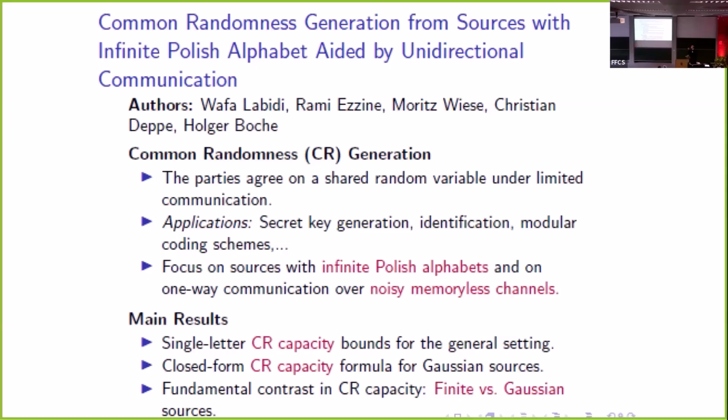And for the case of Gaussian sources, we will establish a closed formula for the common randomness capacity. And we will show in particular that when the Gaussian sources are perfectly correlated, then the common randomness capacity is infinite. Last but not least, we will highlight the fundamental contrast in common randomness capacity between finite and Gaussian sources, showing that moving from finite to infinite alphabets leads to a fundamentally different behavior.